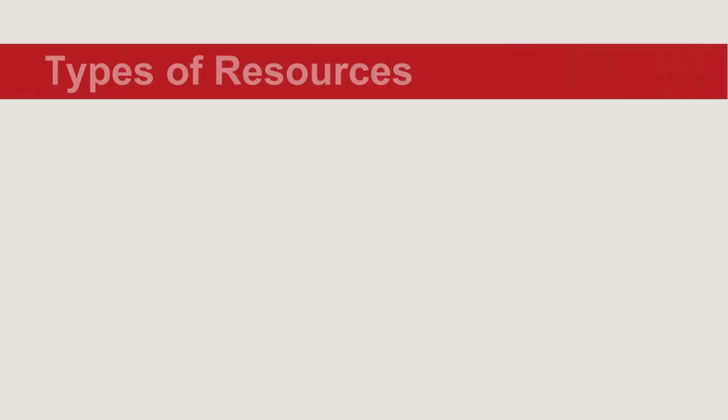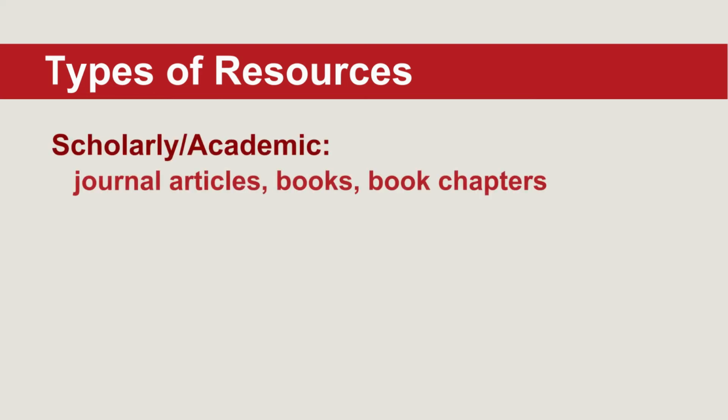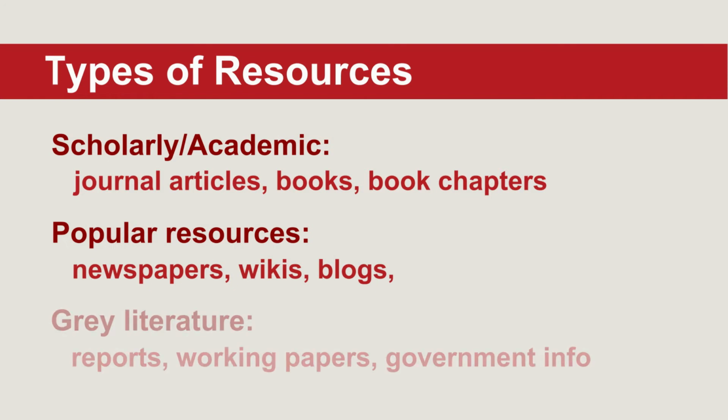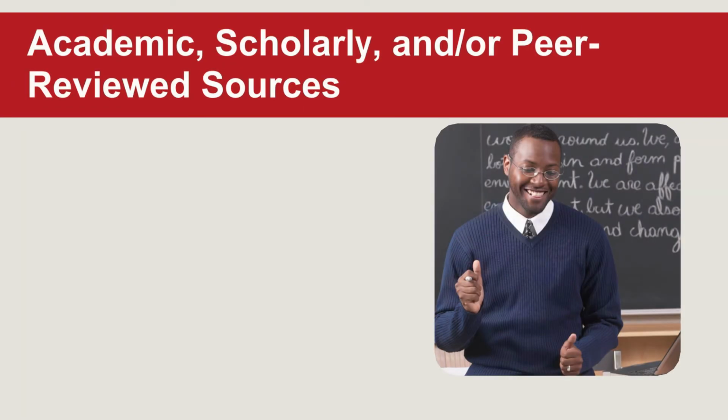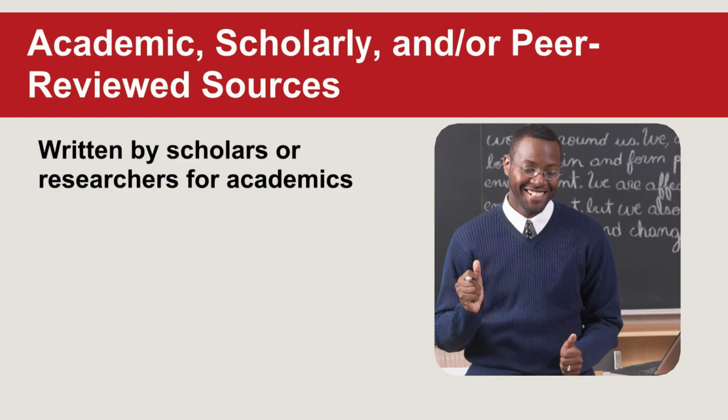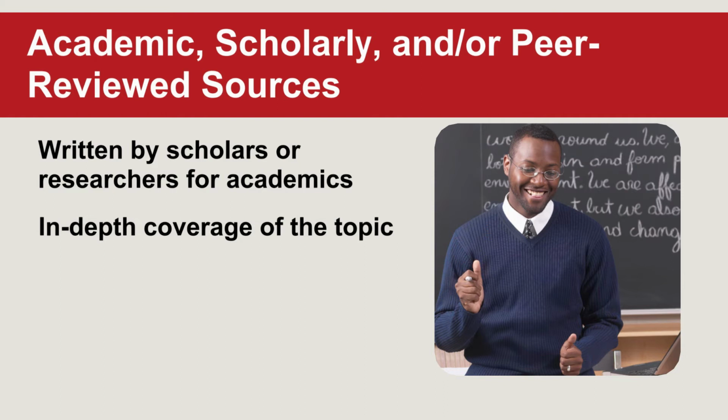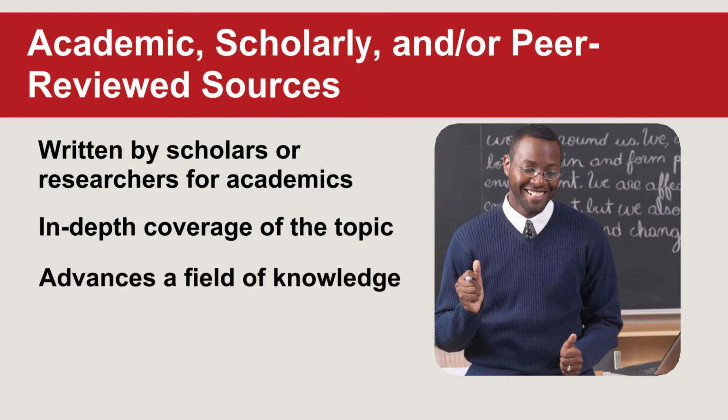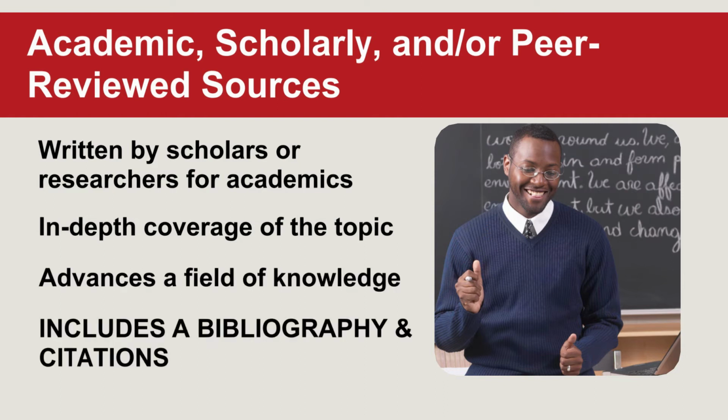Let's concentrate on this class where you will have to find and use 3 different types of resources: scholarly academic resources, popular resources, and gray literature. We'll concentrate on these 3 for now, but remember that you can always ask a librarian for more information. An academic, scholarly, and peer-reviewed source is usually written by scholars or researchers for academics. It is in-depth research that is meant to advance its field of knowledge, and it always includes a bibliography and